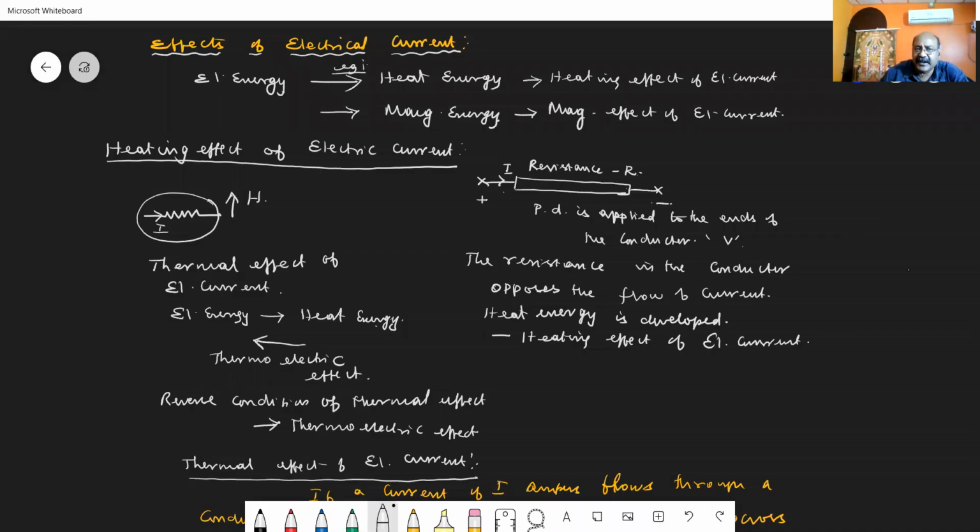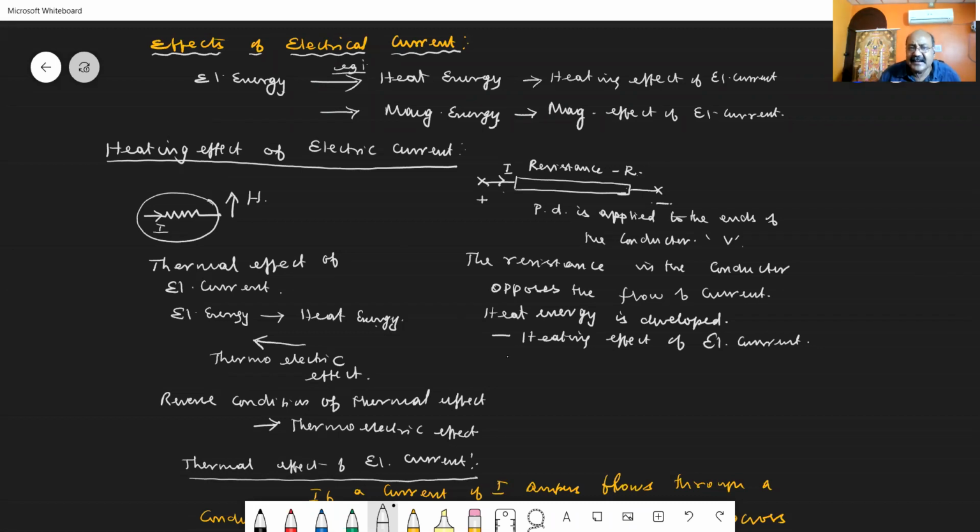Today we are going to study about the effects of electrical current. What do you mean by the effects of electrical current? Electrical energy can get converted into some other form of energy. For example, electrical energy can get converted into heat energy, or electrical energy can get converted into magnetic energy.